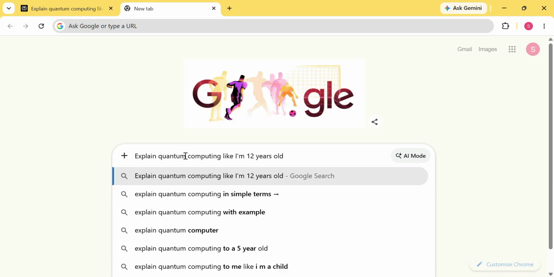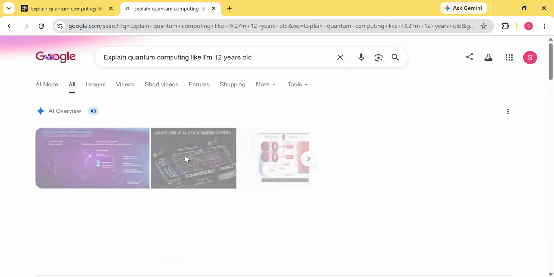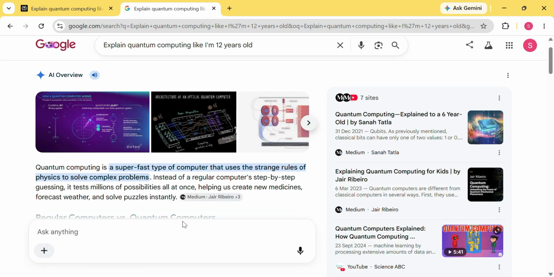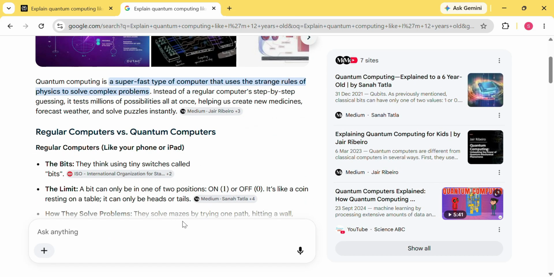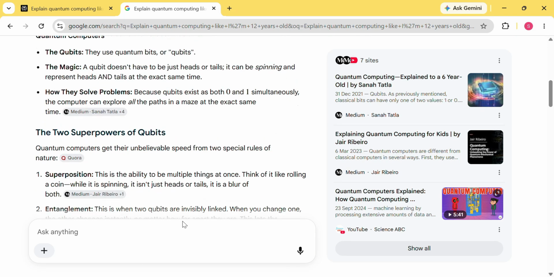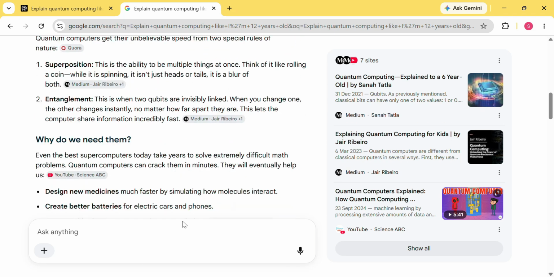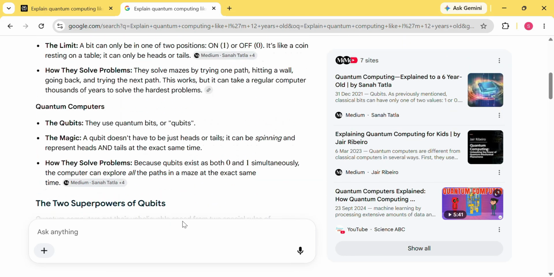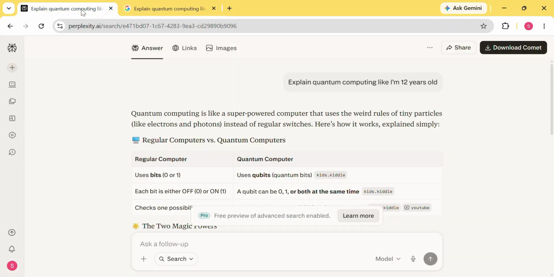Now let's compare that with Google. When I ask the same question in Google, I get a page full of links, articles, videos, and other search results. To understand the topic, I would need to open multiple websites and read through them myself. This is one of the biggest differences between Perplexity and Google. Google helps you find information, Perplexity helps you understand information for research, learning, and getting quick answers.